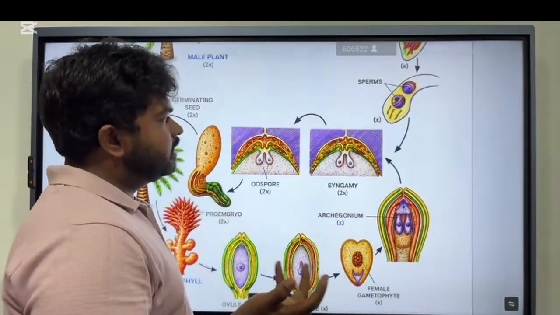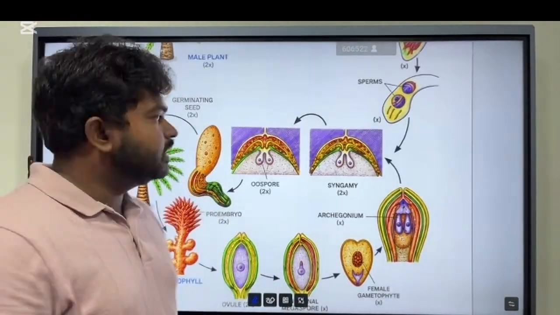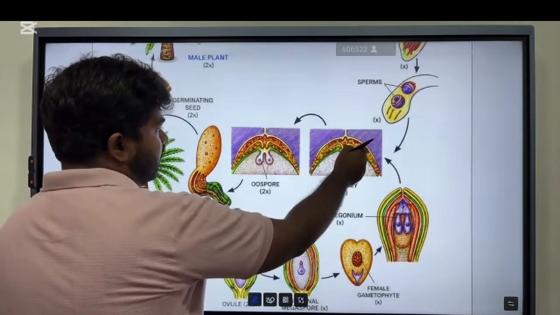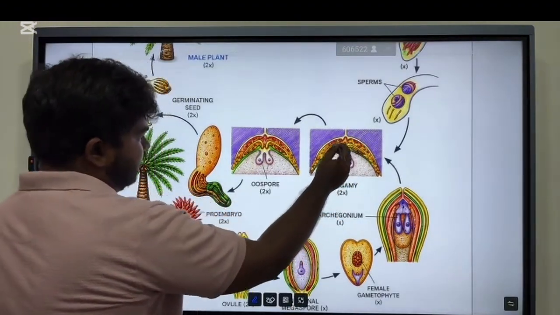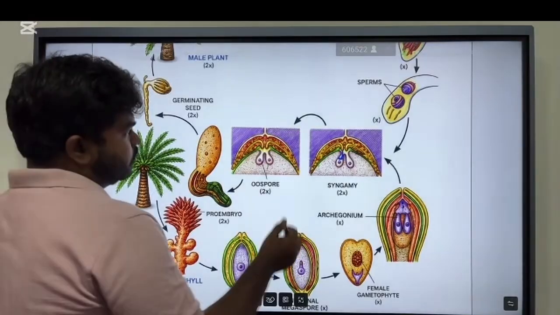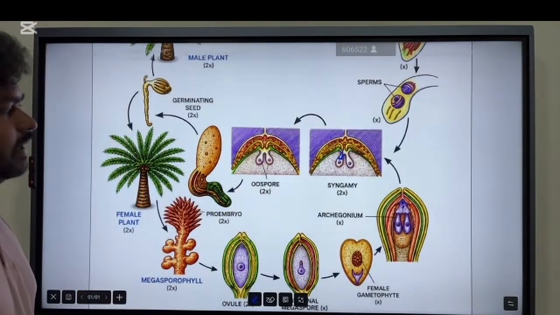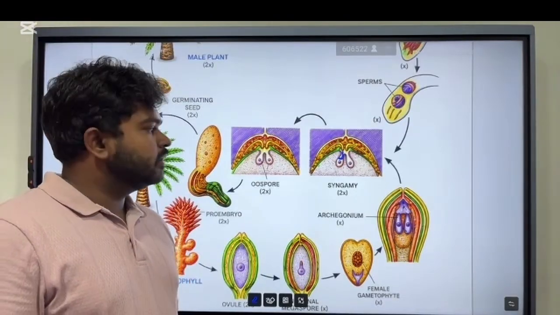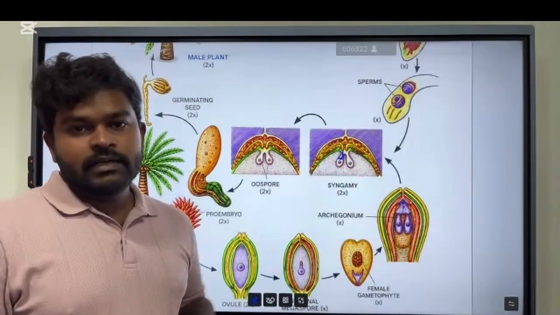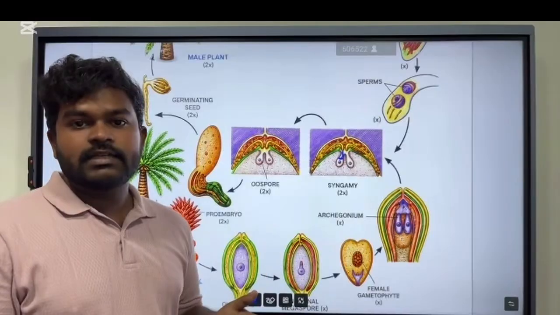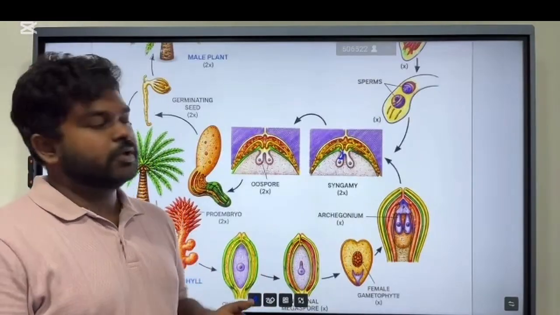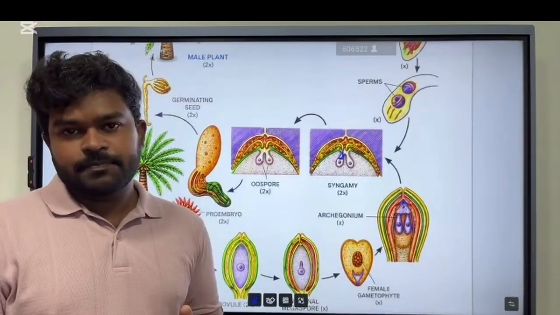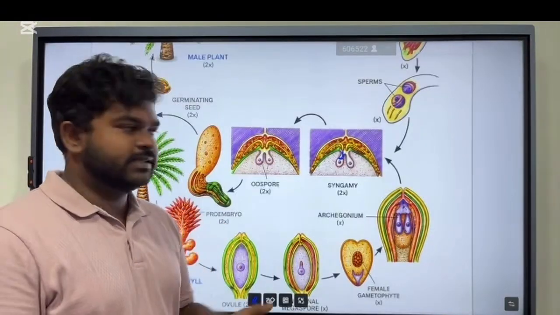After rupture of the pollen tube, they enter the archegonium. Only one sperm will fertilize the egg, and the other sperm usually degenerates.